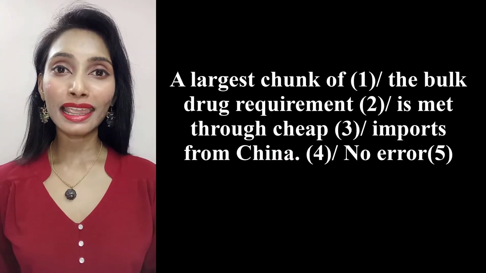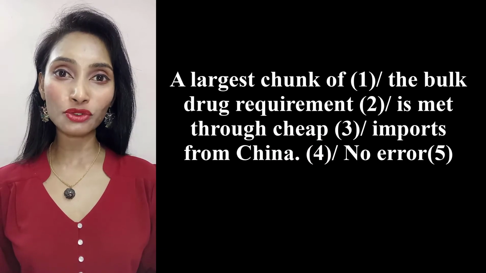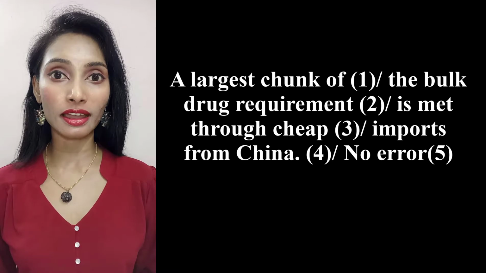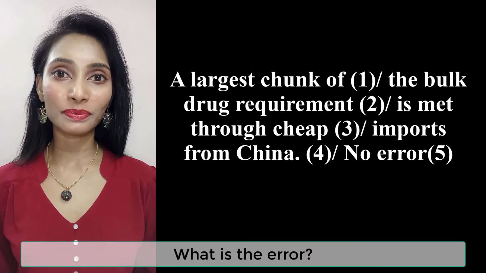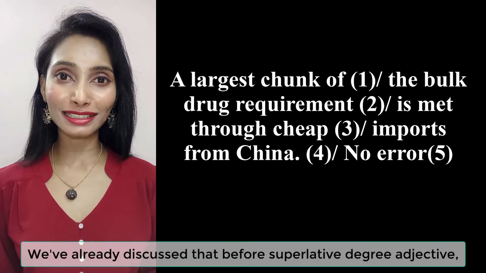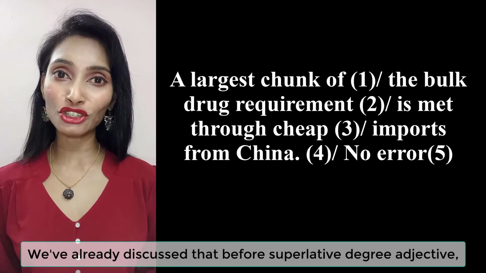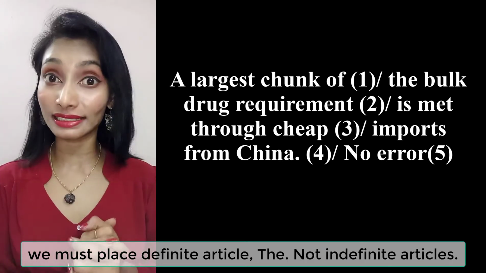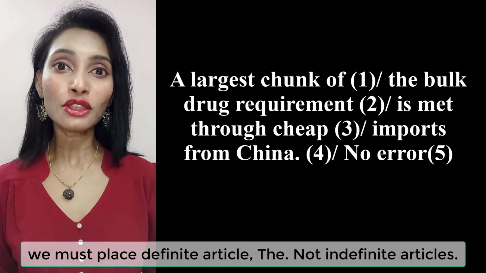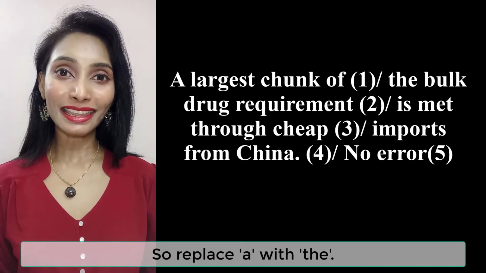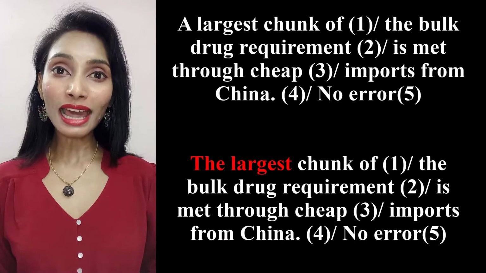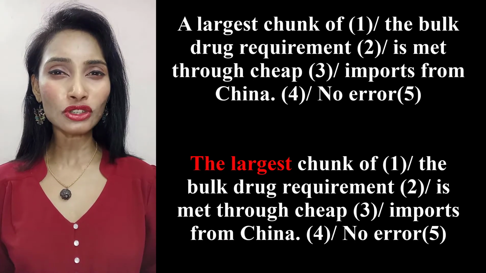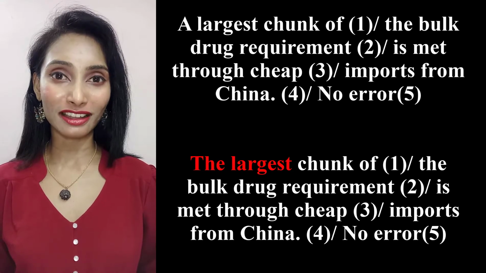Next sentence, a largest chunk of the bulk drug requirement is met through cheap imports from China. What is the error? We have already discussed that before a superlative degree adjective, we must place the definite article the, not the indefinite article. So replace a with the. The largest chunk of bulk drug requirement is met through cheap imports from China.